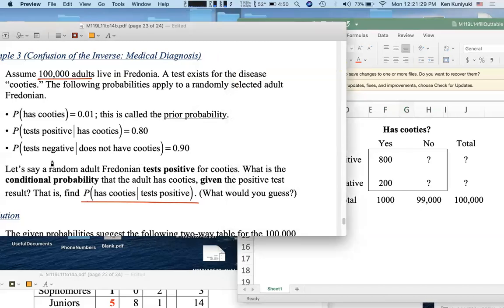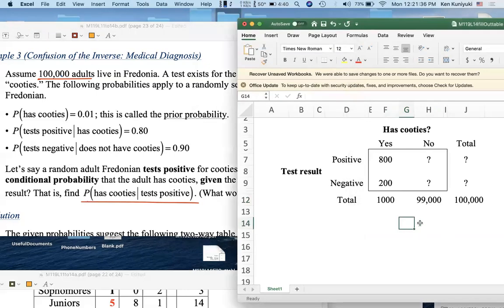Among the 99,000 people who don't have Cooties, 90% of them will test negative. It might be easier to figure out the 10% that test positive. Among the 99,000 people who don't have Cooties, only 10% test positive. That's 9,900. And then I'll subtract to get the number of negative test results among the people who don't have Cooties. That's 99,000 minus 9,900, so 89,100.